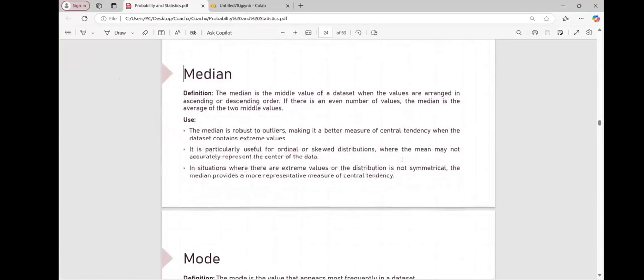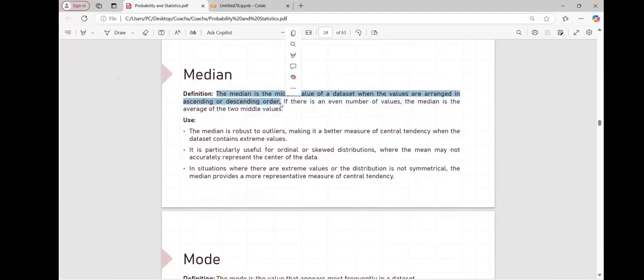Good. Now we have the median. What is meant by median? The middlemost value of the data set when the values are arranged in ascending or descending order. Always keep in mind that whenever you are finding the median, you need to sort your data first, ascending or descending, and then you can find the median of your data.